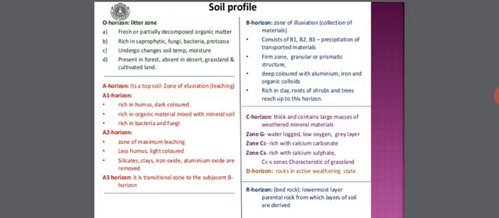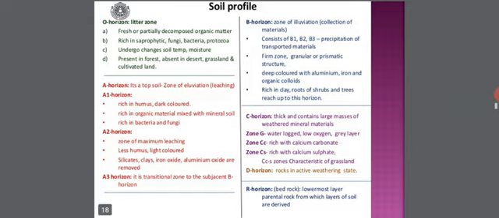thick and big layer which contains large masses of weathered mineral materials. It is divided into zone G, zone CC, and zone CS. And then there will be the CCS zone, which is characteristic of grassland, and the D horizon, the rocks in active weathering state. Now the last one, the R horizon, which is called the bedrock. It is the lowermost layer and the parental rock from which the layers of soil are derived.